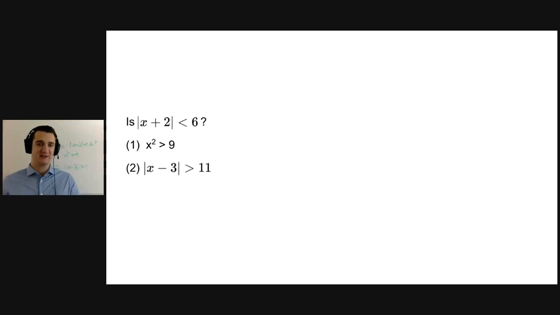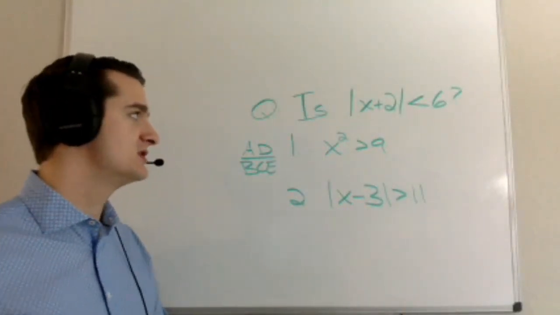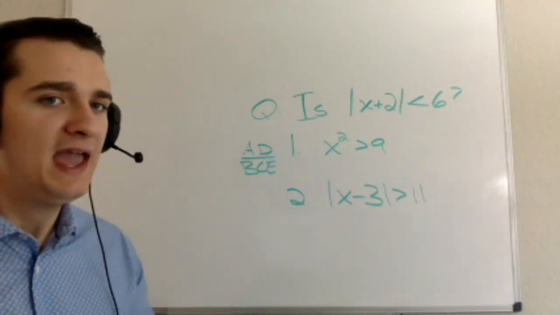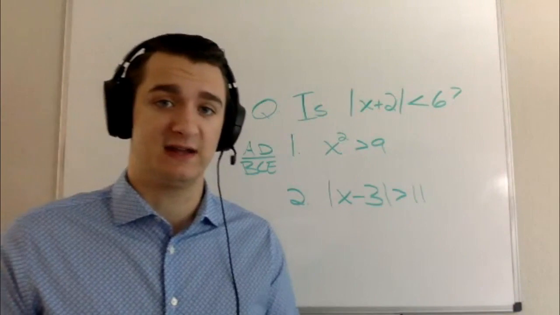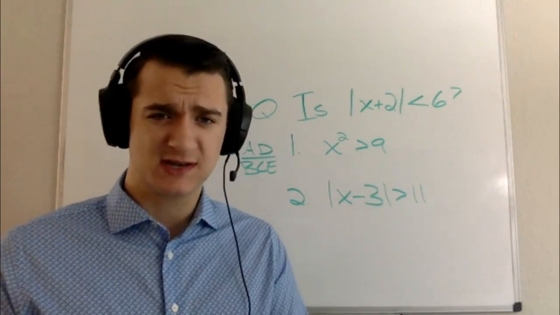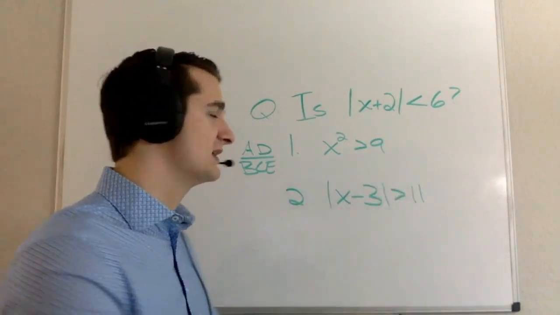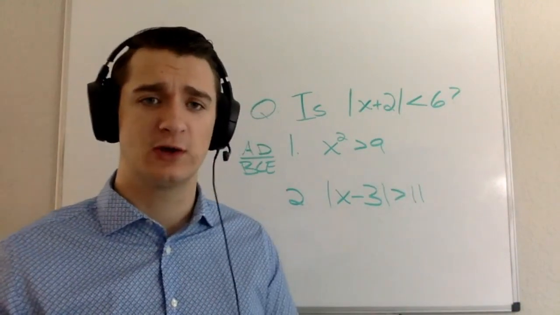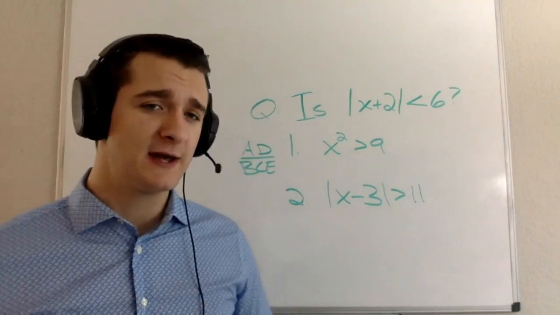Awesome. Hopefully you've had a second to work through this one. We'll go ahead and talk through this one together on the board. The question asks whether the absolute value of x plus 2 is less than 6. And this is another one where there's a couple different routes I could take. One of them is I could use some algebra, split this up into a couple separate inequalities, and work through it that way. If you're super comfortable with that, that's okay.